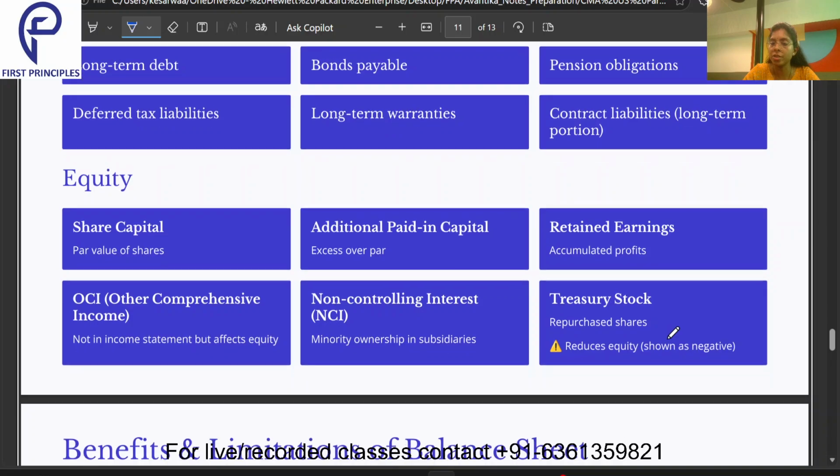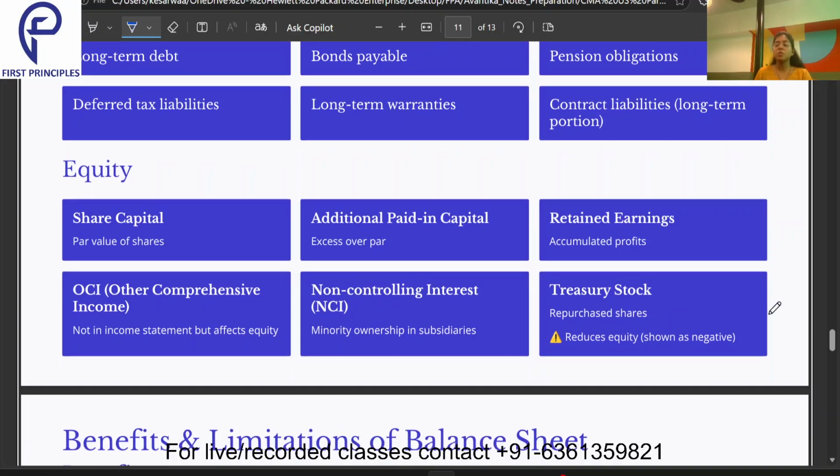Then comes the treasury stock. That is the shares of our own organization which we have repurchased from the market. Why? Because we want to reduce the number of shareholders in the business. So treasury stock is shown as a negative, as it is deducted in the statement of changes in equity.